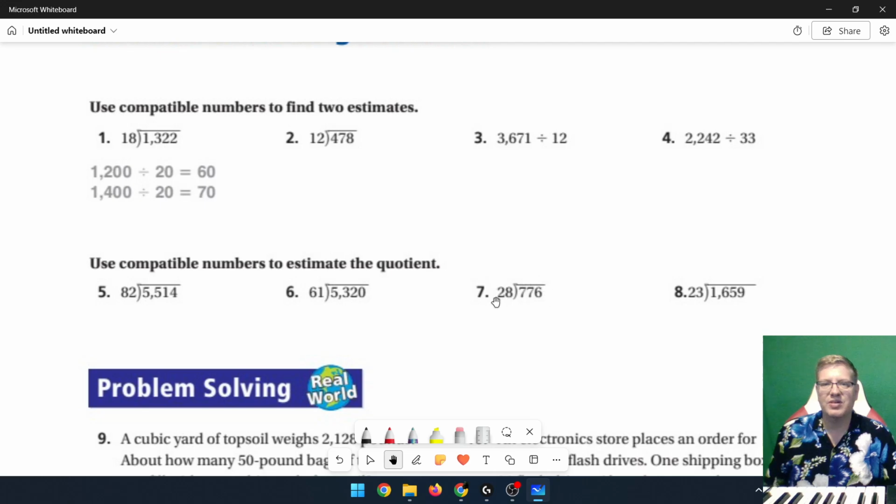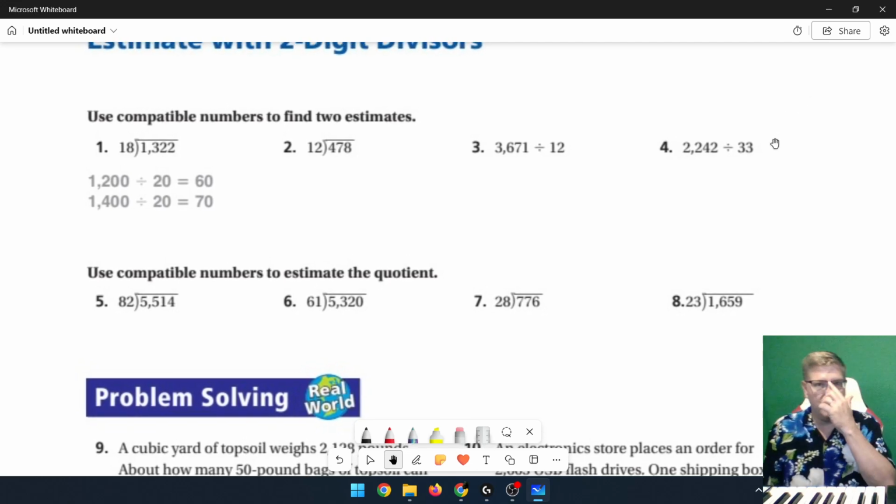Even for this one, I might say we could go all the way up to 800, we might be able to go up to 40 for this one. We could also go down to 20 and see which one we would be closer to. There's different ways that we can approach this. But if you're coming at it from looking at what your basic math facts are and using that to guide the numbers you choose, you should be able to find an estimate that will work for you with the math facts that you know. All right, so let's talk about these real quick.